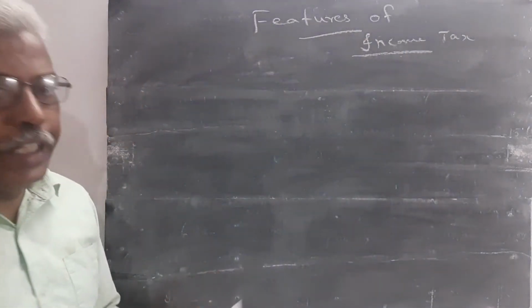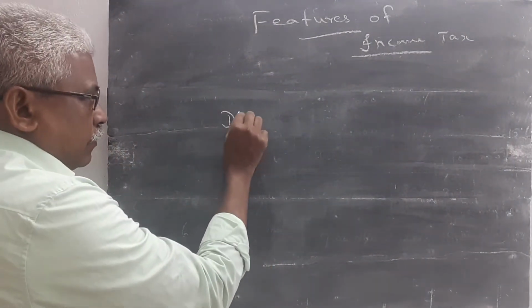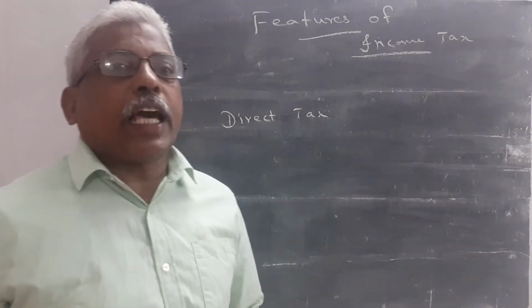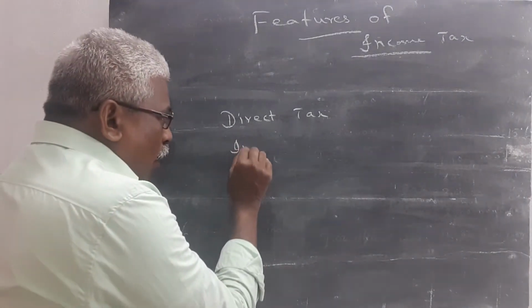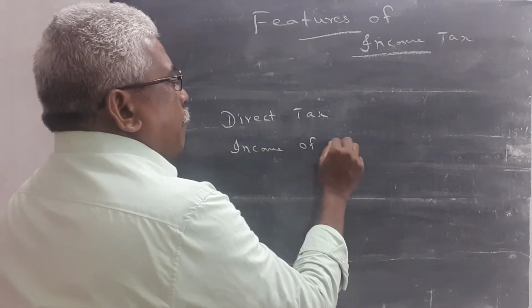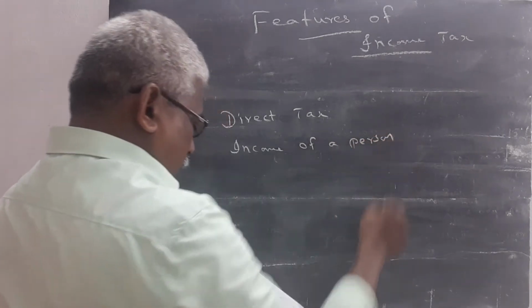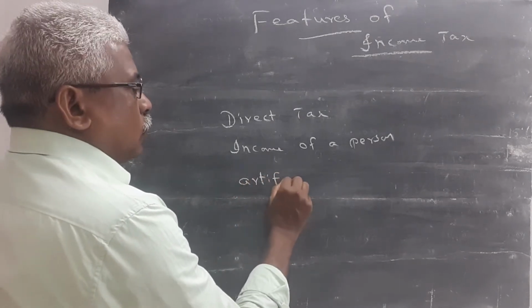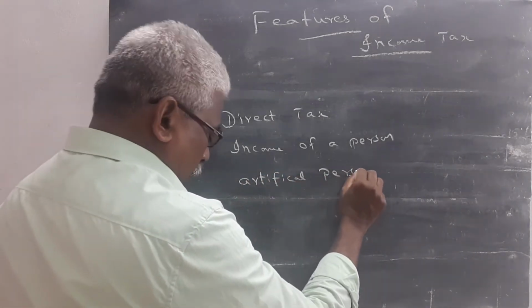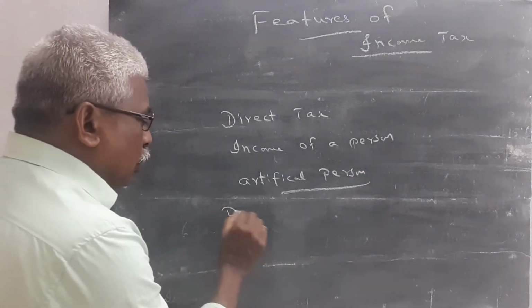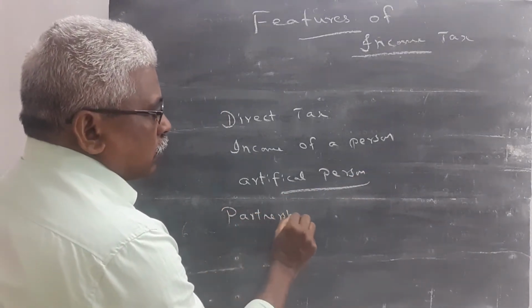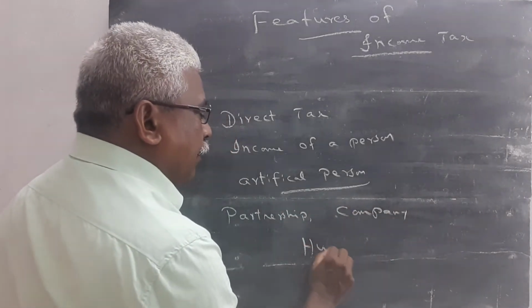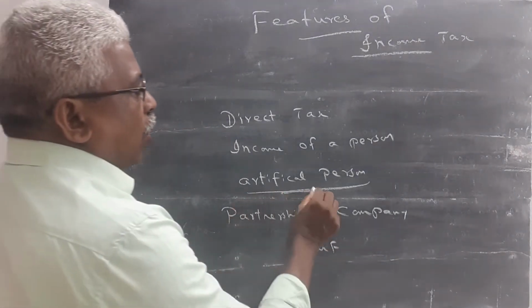We all know income tax is a direct tax. It is calculated from the income of a person. The person includes the artificial person also. Artificial persons are partnership, joint stock company, Hindu undivided family. These are all considered as artificial persons.